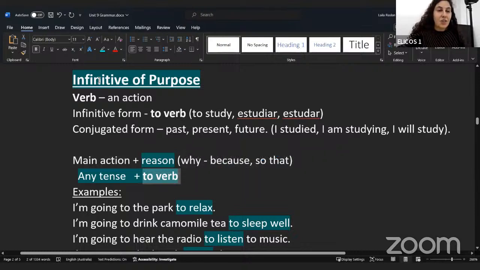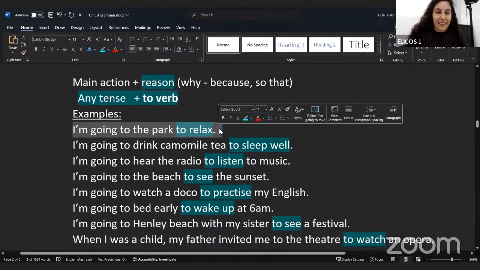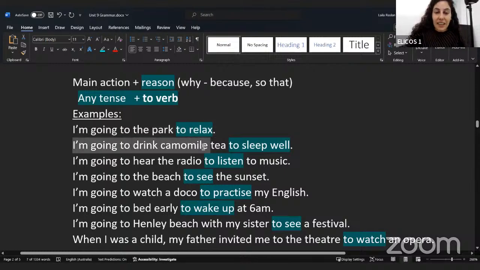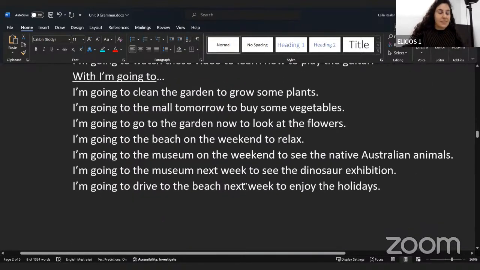Okay, so it's called the infinitive of purpose when we add to verb after the main action. So for example, I'm going to the park to relax. I'm going to drink chamomile tea to sleep well. Okay, so that's what we did. And now we're just looking at some more examples in number 10.